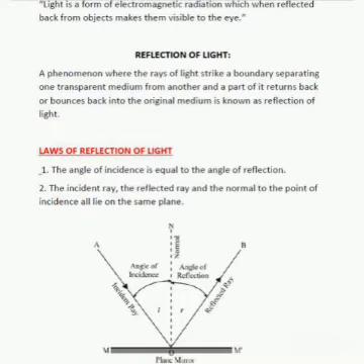So according to the law, this angle of incidence and angle of reflection are always equal. Angle of incidence is denoted with symbol I and angle of reflection is denoted with symbol R. So students, remember this law of reflection. Okay, it's very important.